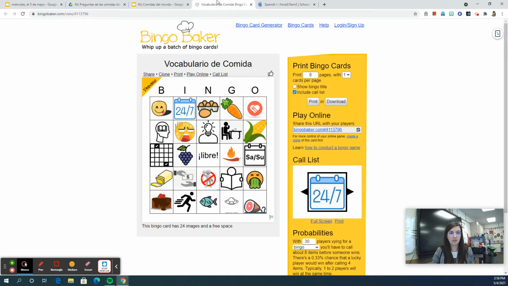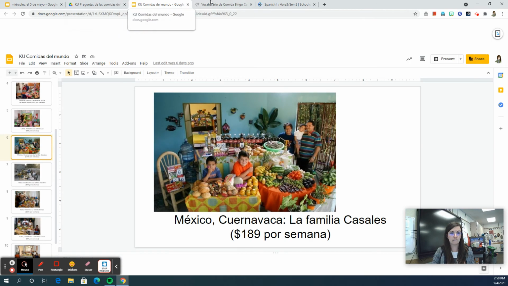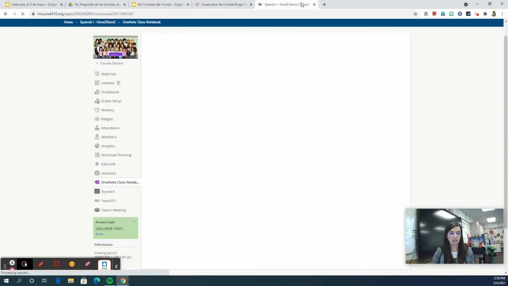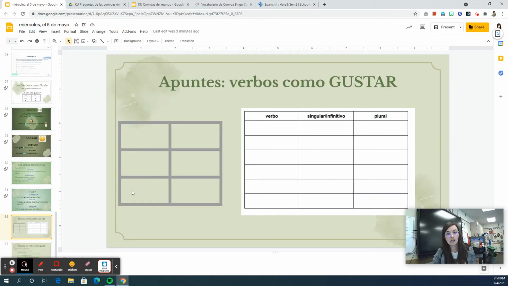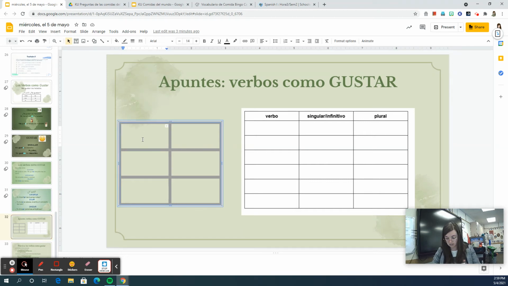if it's going to load. It might not load. We'll go to OneNote, class notebook, our content library, Los Verbos section, and it's called Los Verbos como gustar. Just like the top of the notes, Verbos como gustar. So, write these down as verbs that work just like gustar.